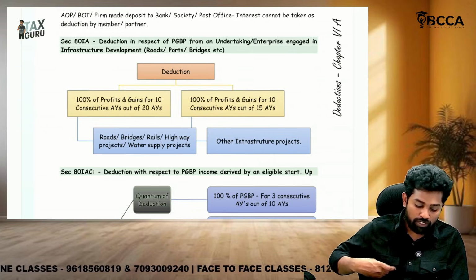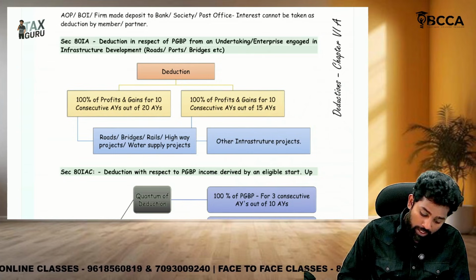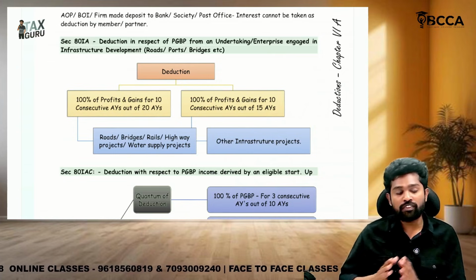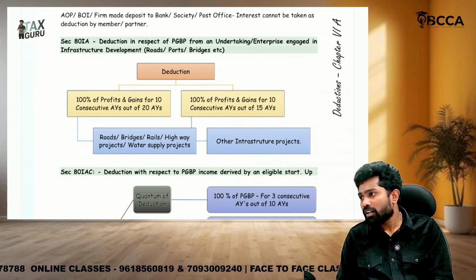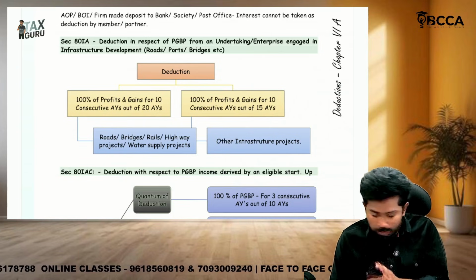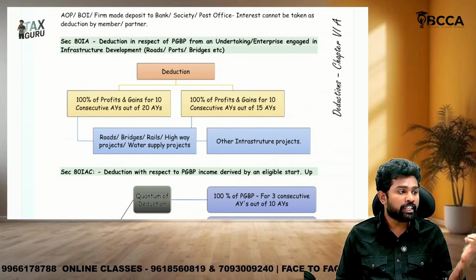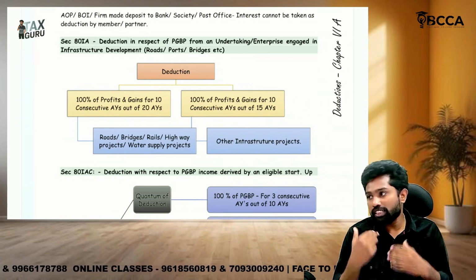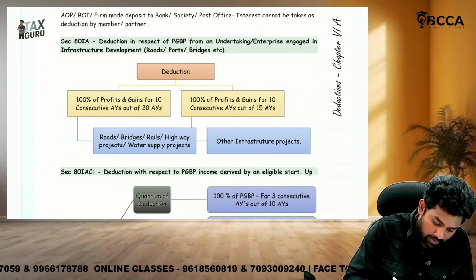100% of their profits and gains for 10 consecutive assessment years out of 20 years, when they are into infrastructure facilities like roads, bridges, railways, highways and all. If they are into other projects, 10 years exemption is available, 100% of their profits, but out of 15. They can choose which year they want to claim it as deduction. Now come back to the question.